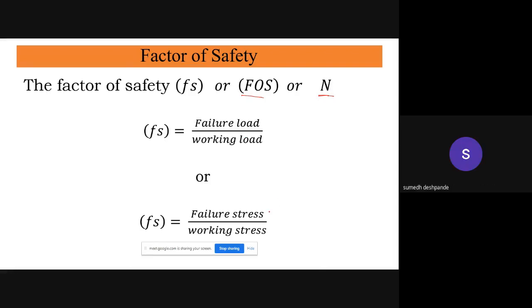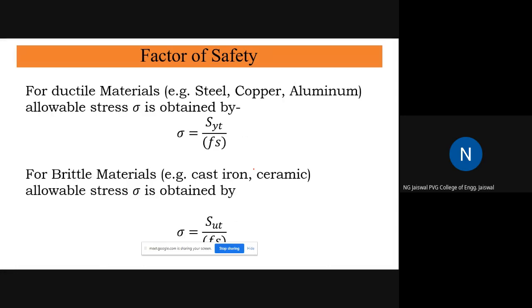Alternatively, this is also called the ratio of failure stress to working stress. So both are the same thing. Factor of safety for ductile material: examples you can note are steel, copper and aluminum, which are ductile materials.